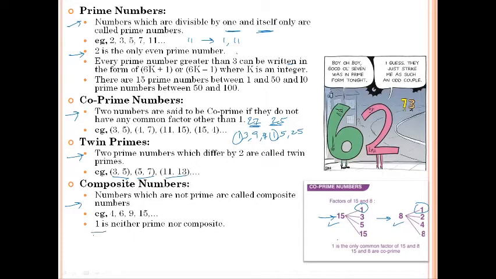One special thing that you should remember here is about 1. 1 is neither a prime number nor a composite number. Why? What is the definition of prime numbers? They need to have two factors, 1 and itself. Composite numbers have more than two factors, 1 and itself, as well as some other factors. But 1 is a special number which has only one factor. There is no other factor. Hence, 1 is neither prime nor composite. Always remember this.